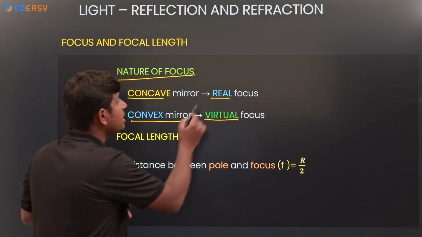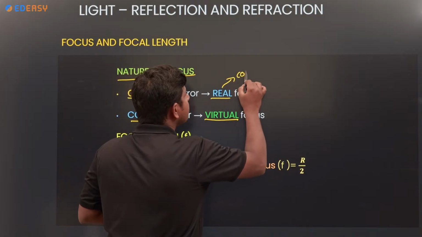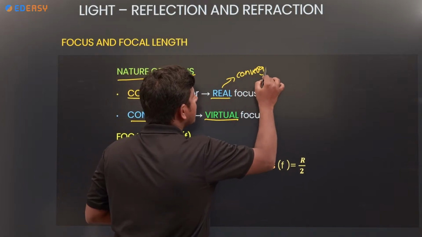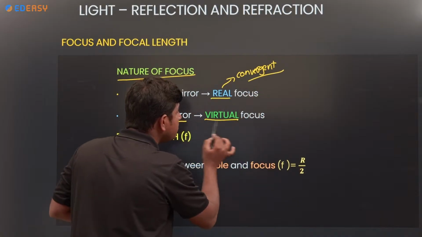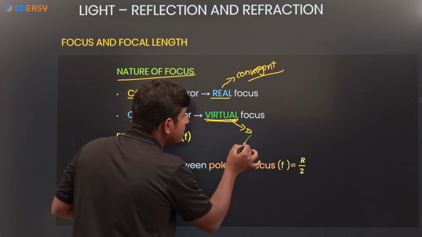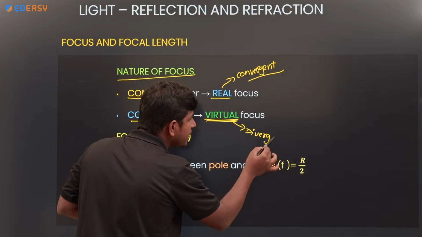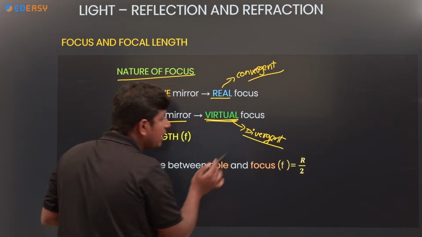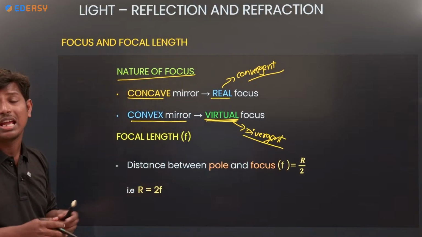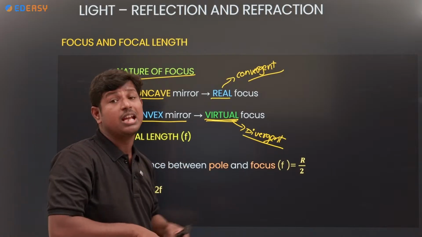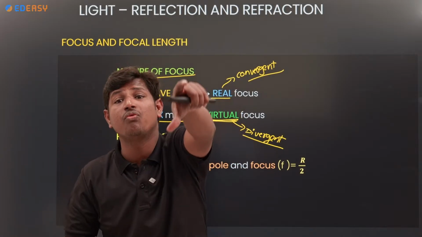Why does it give a real focus? Because of the convergence of light. Why does it give a virtual focus? Because of divergence. The light rays do not actually meet at that particular point. They only appear to meet at that point. That's why it is called a virtual focus.